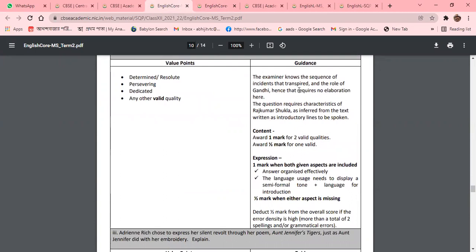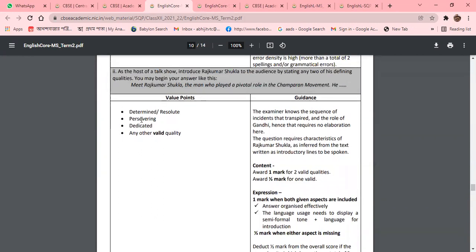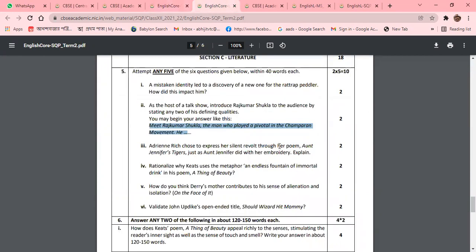The examiner knows the sequence of the incident that transformed the role of Gandhi. Hence, that requires no elaboration. The question requires characteristics of Rajkumar Shukla. That means Rajkumar Shukla will be alive, now Rajkumar Shukla will be live, and Rajkumar Shukla will discuss the movement. That means value points. What will be the value points? Determination and resolution, perseverance, dedication, or any other value quality. That will be included in question number 2.